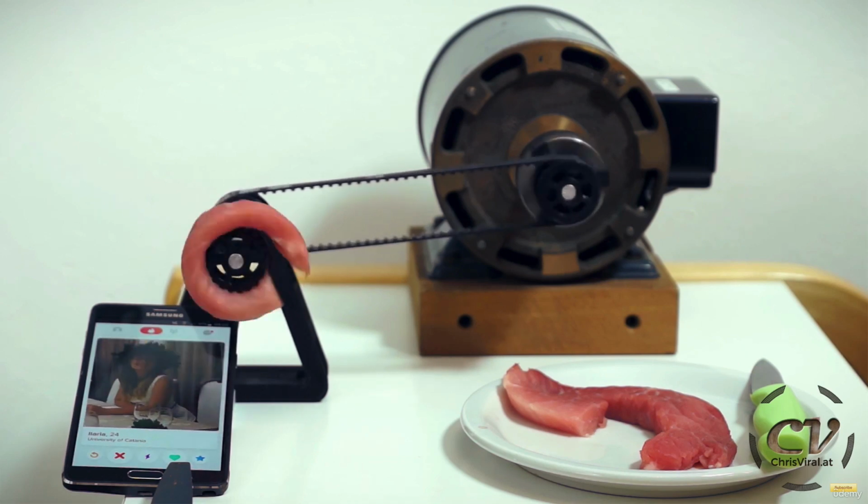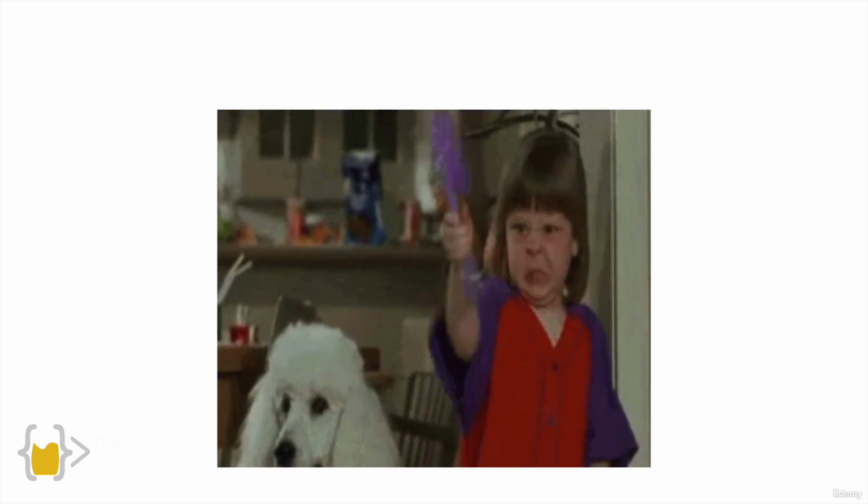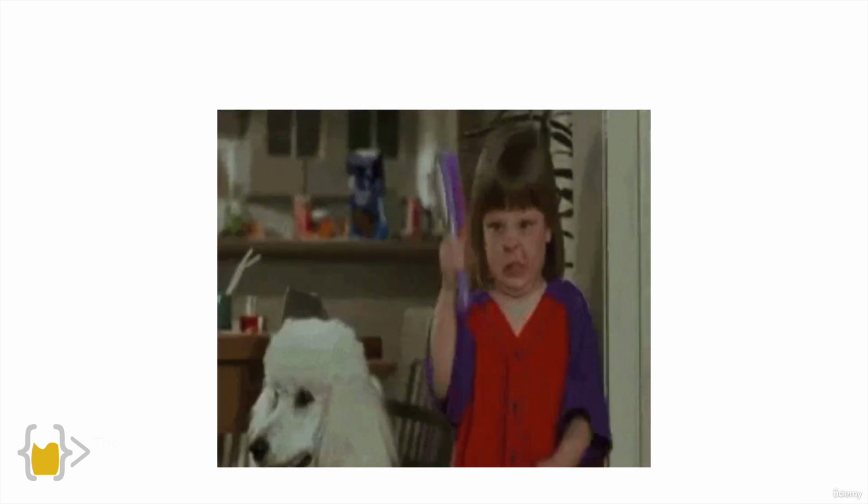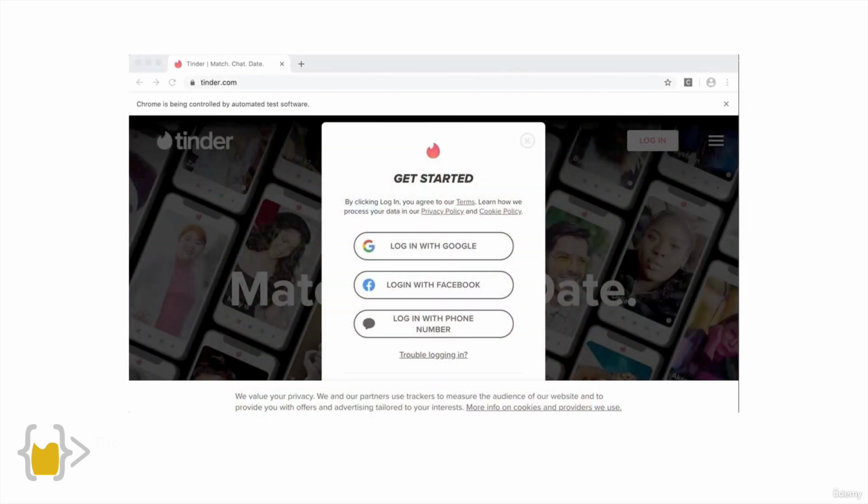Now, just a word of warning, if you're going to be swiping right on Tinder, it might be worth telling your other half about it, just in case they accidentally find you on Tinder through the corner of their eye and you end up in some sort of bad situation where they really get angry at you. Also, I know that you might not be looking for a date right now, or you might have your doubts about signing up to a dating app using your real name and photo just to practice some Python programming.